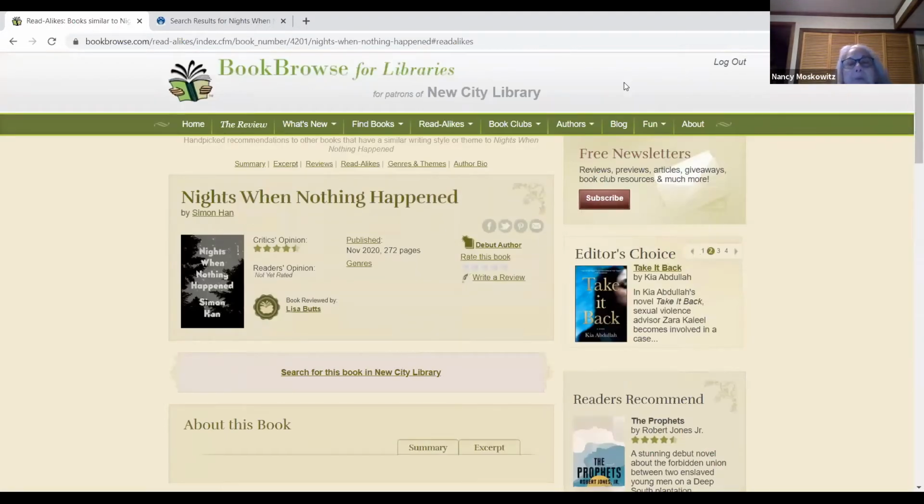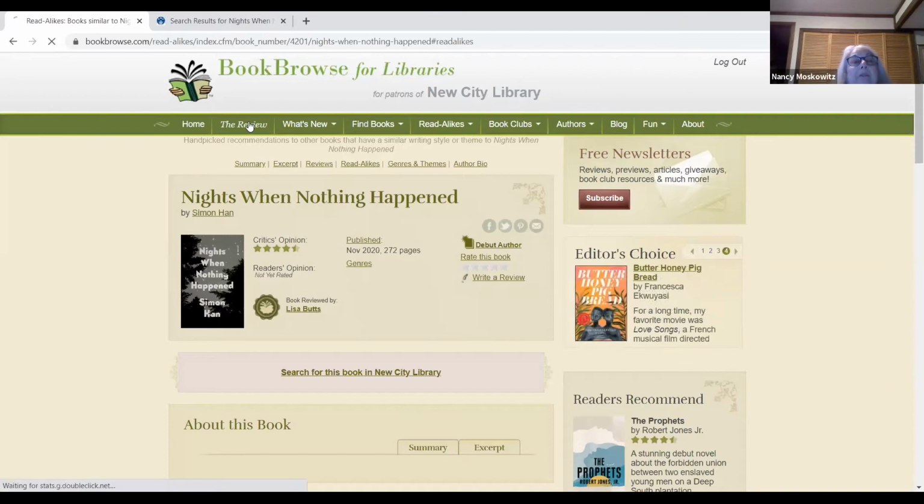The thing about BookBrowse that's different is that they really do the best of the best. It's not comprehensive. You're not getting every book that's published. You're getting what they consider the best, what they recommend. Editor's choice, readers recommend. So that's where it differs from, say, something like Novelist.